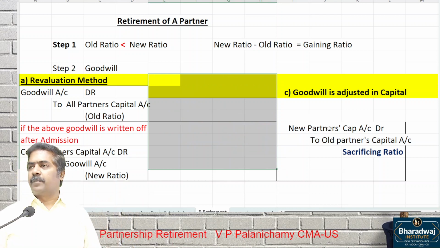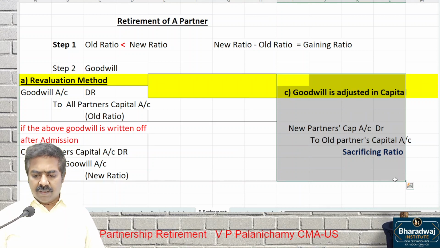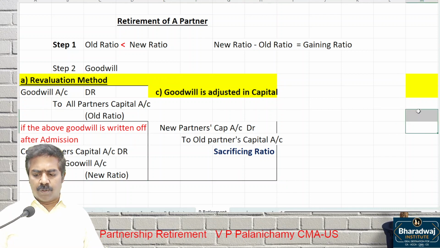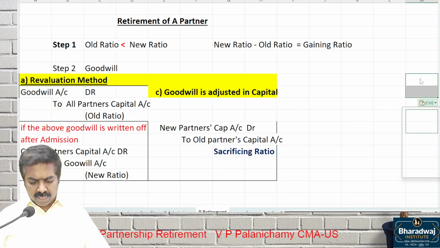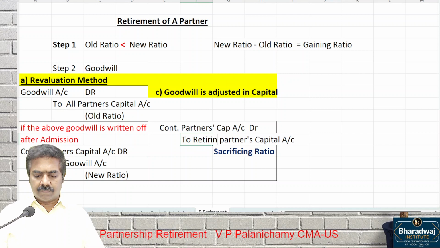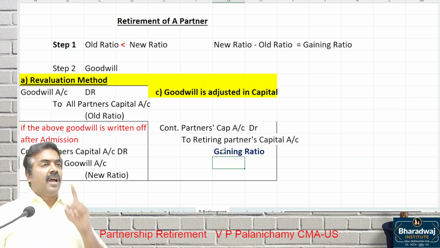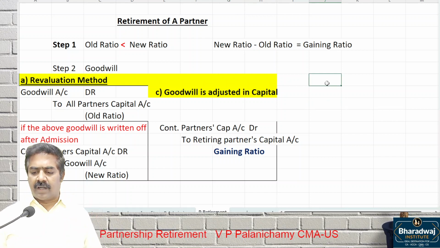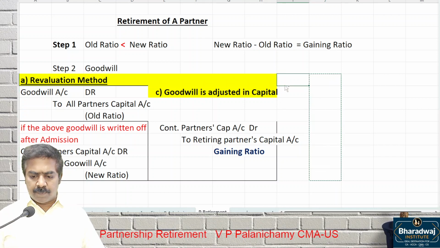So the premium method is not possible. But what is possible? We can adjust the goodwill through capital account. How to adjust through capital account? Simple. Here, gaining partner to sacrificing partner. Who's the gaining partner? Continuing partners' capital account debit to retiring partner's capital account. Remember I told you at the time of admission itself, the concept is gaining partner will compensate sacrificing partner.